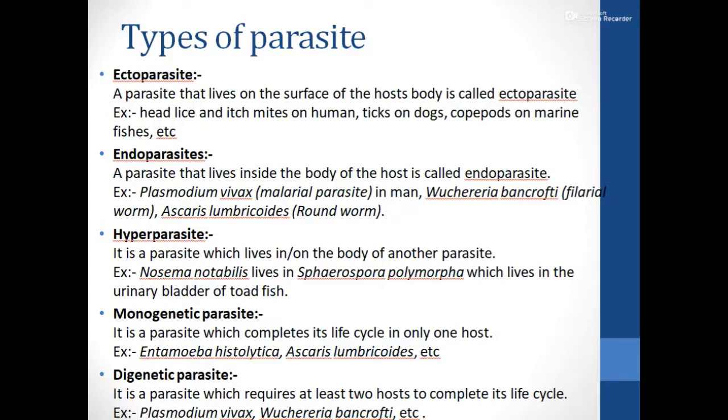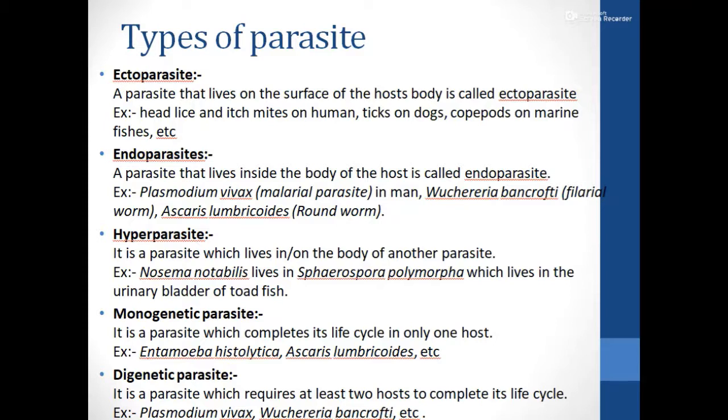The most common examples which we come across are head lice as well as itch mites, which occur on humans, as well as ticks which can occur on dogs, various copepods on marine fishes, and ticks associated with cattle as well as monkeys, attached to their external surface.